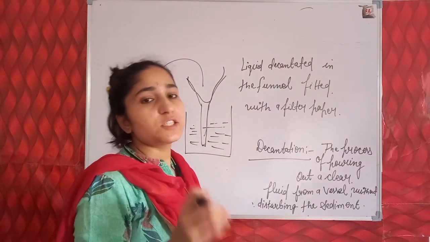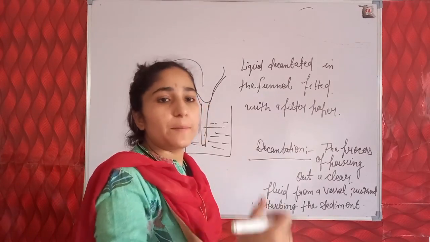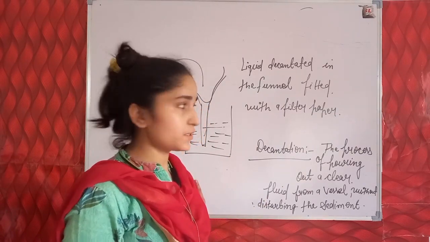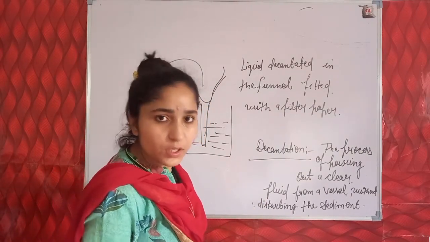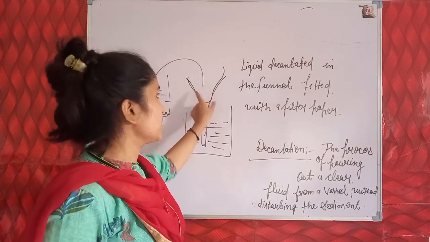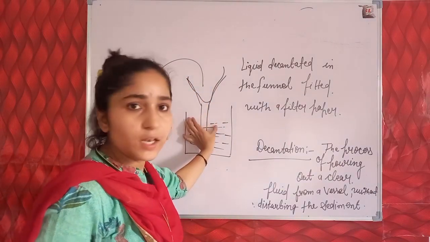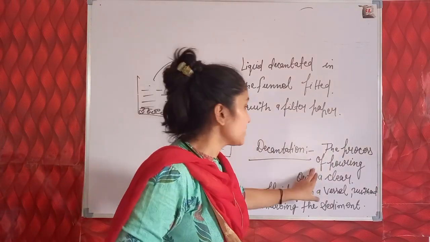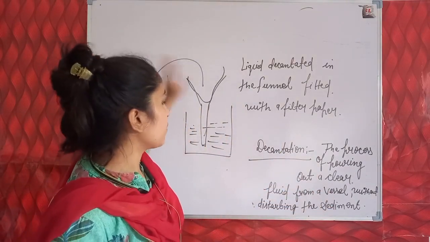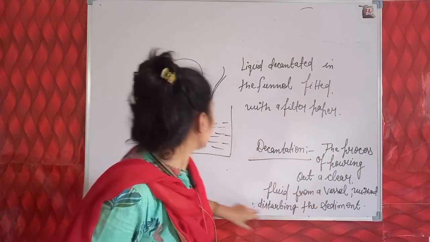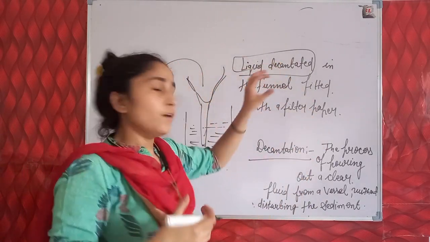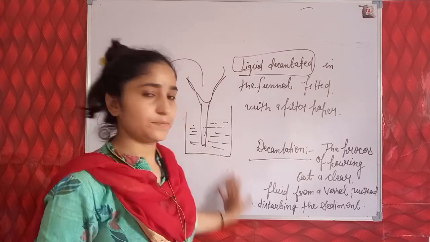So students, in a suspension we can separate the pure liquid, that is water, from the solute particles. As the solute particles remain settled down, we pour out this pure liquid water into another beaker by using filter paper fitted with a funnel. And what is decantation? The process of pouring out a clear fluid from a vessel into another beaker, without disturbing the sediment, is called decantation. So the liquid was decanted into this beaker.